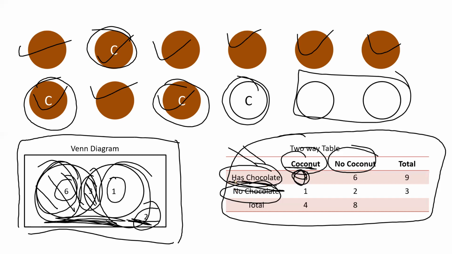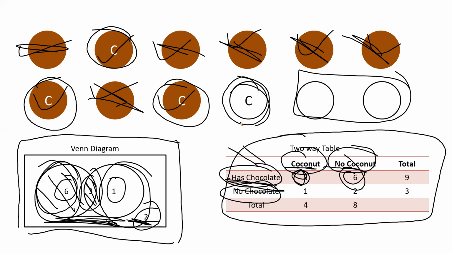Then if you see has chocolate, no coconut, 6, obviously 1, 2, 3, 4, 5 and 6. We have 6 values out here. Coconut but no chocolate, looks like 1 only. That is what we see here. And no coconut, no chocolate, 2. That is what we see here as well.